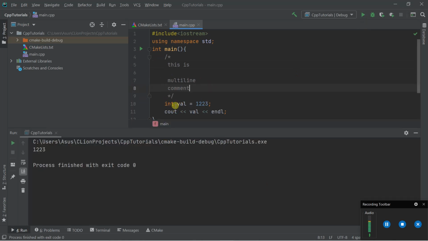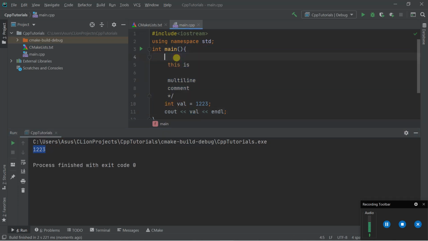Here is a variable of data type int, val, and the value is 1223, and we print the value of val here. So the value of val has been printed, and the multi-line comment is ignored by the compiler.